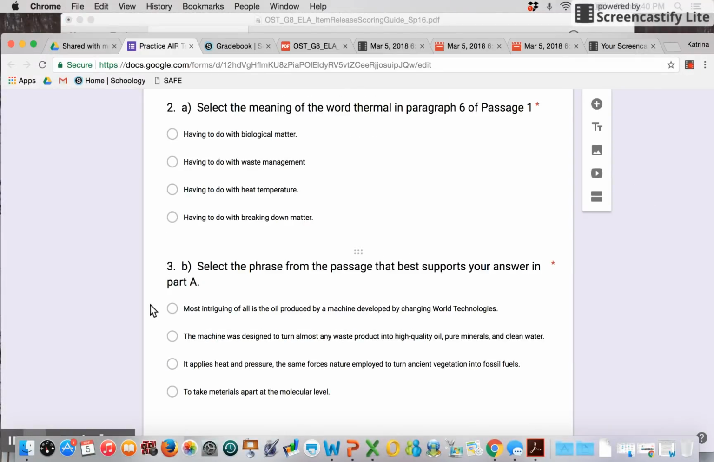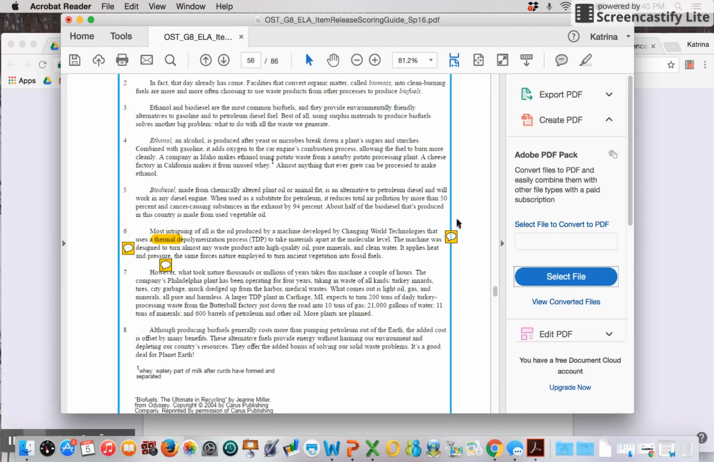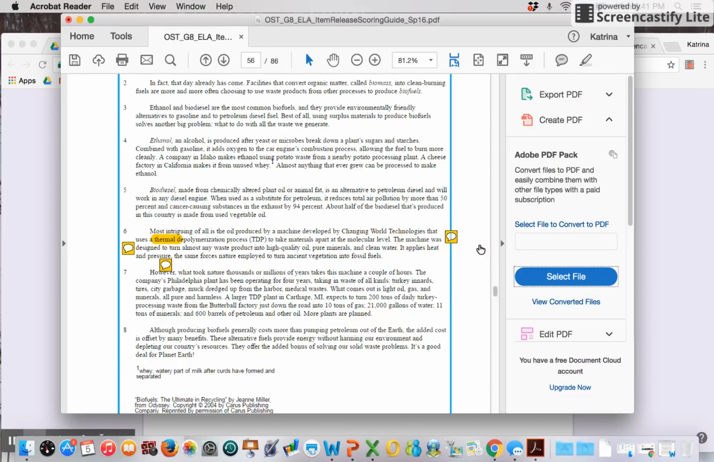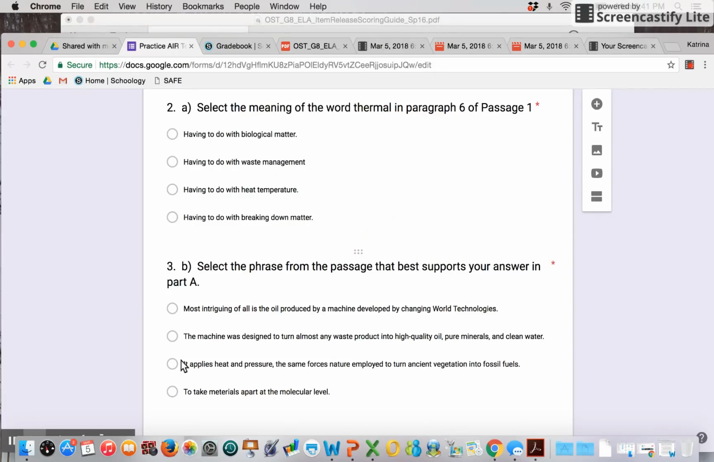Let's look at our last option just to make sure that that is not our answer. So, to take materials apart at the molecular level. Let's look at this. So the technology, so the machine, is made to take materials apart at a molecular level, but this does not yet address the meaning of thermal. This solely tells us what the machine can do, but not what thermal has to do with this process. So that leaves us with our best answer, meaning it applies heat and pressure, which brings us back to part A.